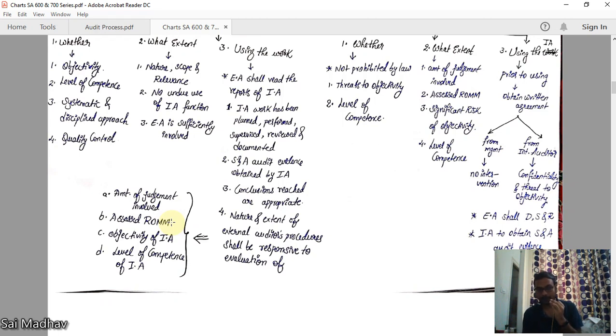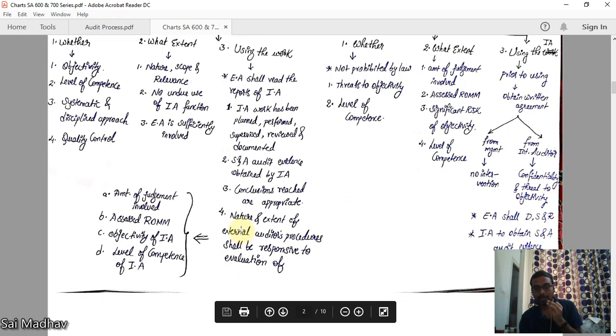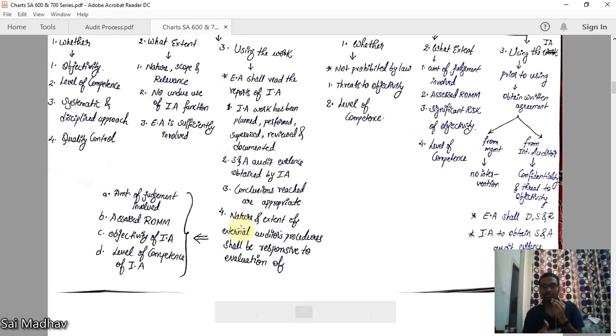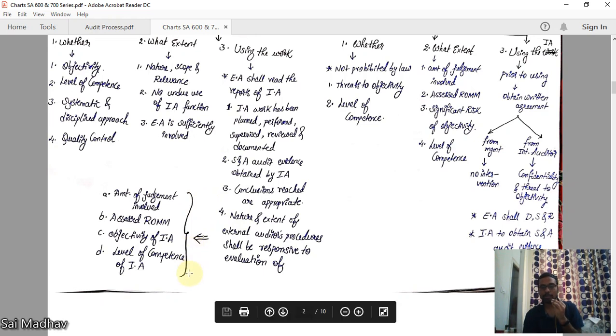Objectivity of the internal auditor and level of competence. You have to evaluate these four things, and the nature and extent of external audit procedures will be responsive to this evaluation. You cannot simply rely upon the internal auditor's work, right? You have to check these four, and depending upon these responses, you can determine the nature and extent of your procedures.